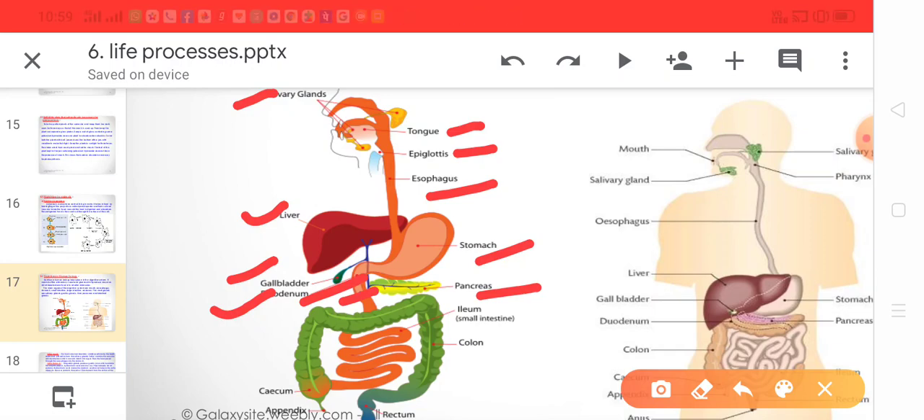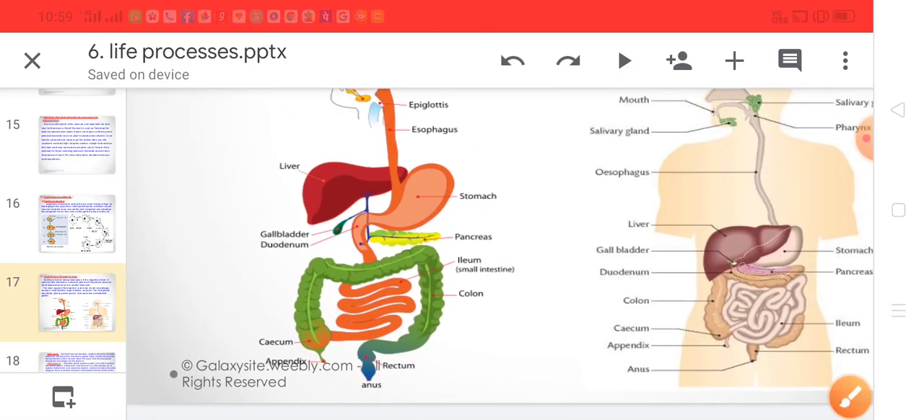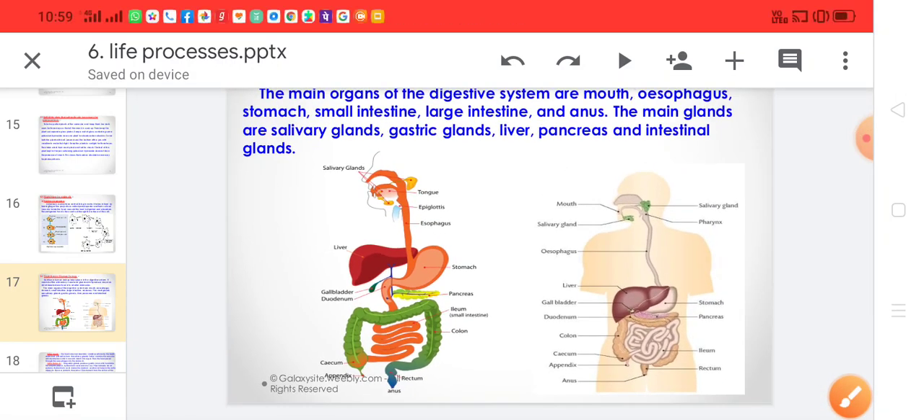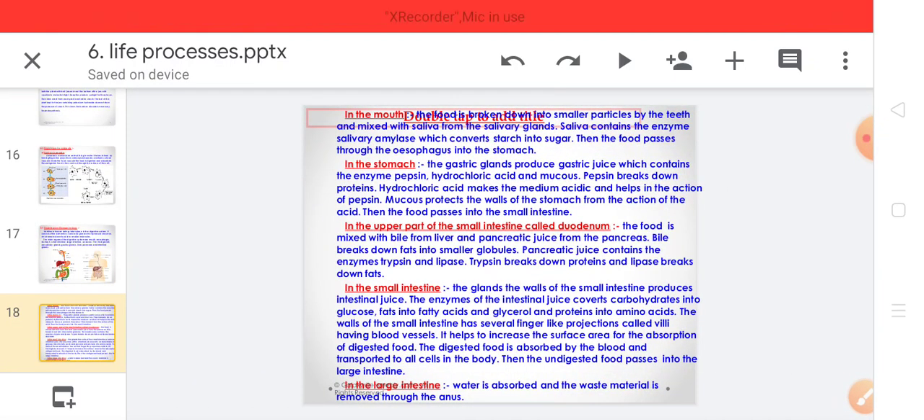Then from there, the food enters into the ileum, then cecum, then colon and rectum, and at last, after the rectum, the anus is there, from which the undigested food is released out of the body. Now here is the brief explanation. Now we will discuss completely.